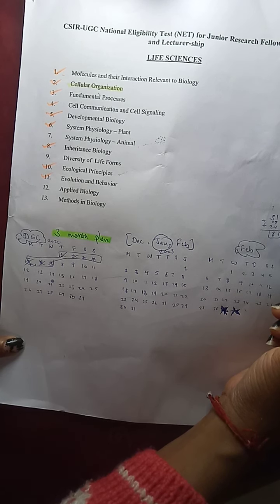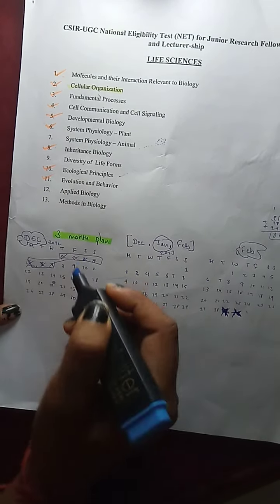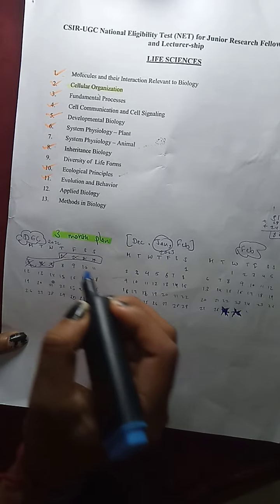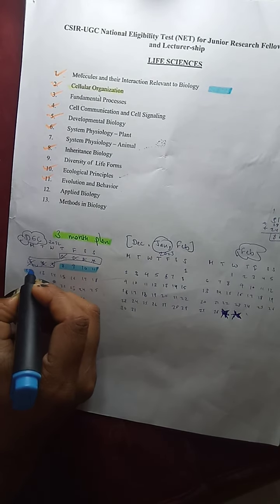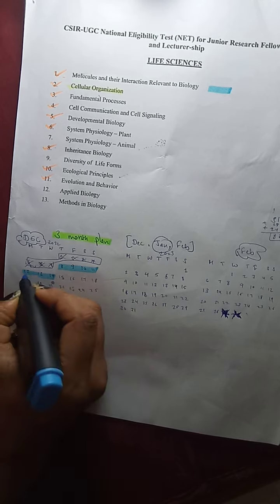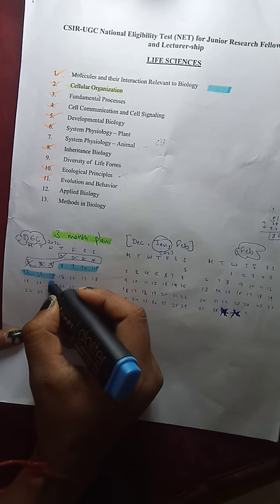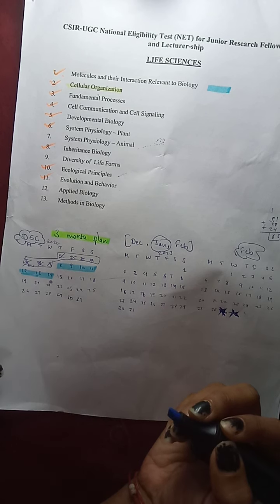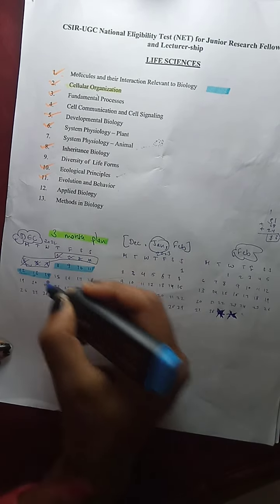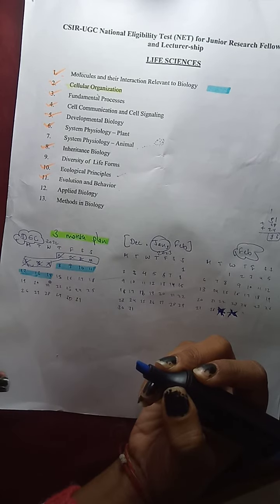So what we are going to do is give each subject 7 days. For biochemistry, 8th to 14th. You can take the calendar from this video; from 8th to 14th we will only learn biochemistry.